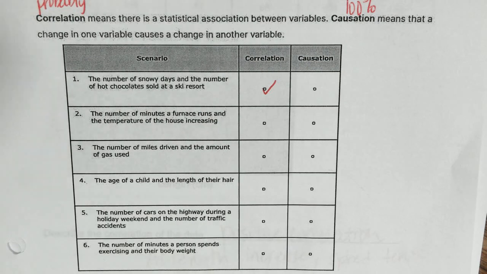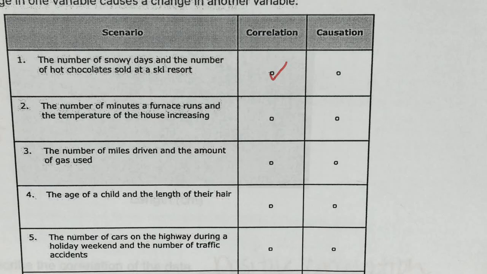All right, let's look at number 2. The number of minutes a furnace runs and the temperature of the house increasing. Do y'all know what a furnace is? Like back in the 60s and 70s, they didn't have central heat where it blows out the top of your air vent. They had furnaces. So you turn it on, it's almost like a fireplace thing.